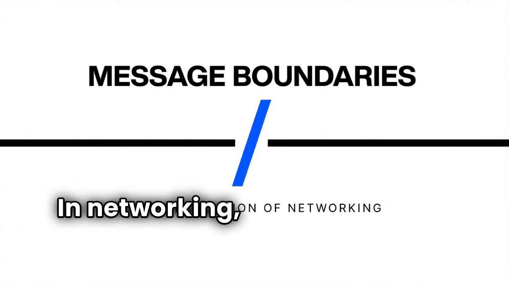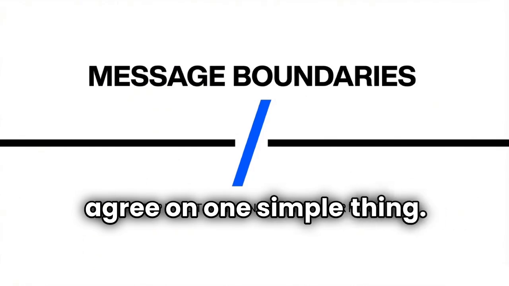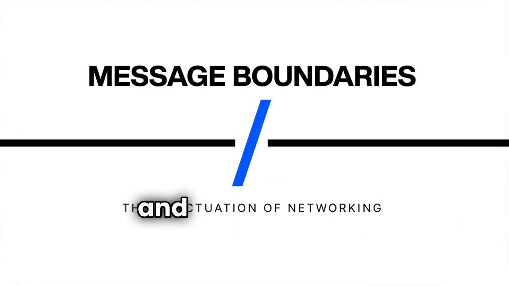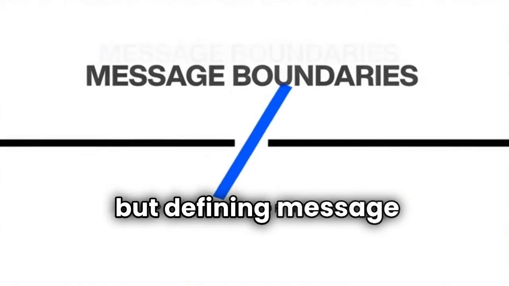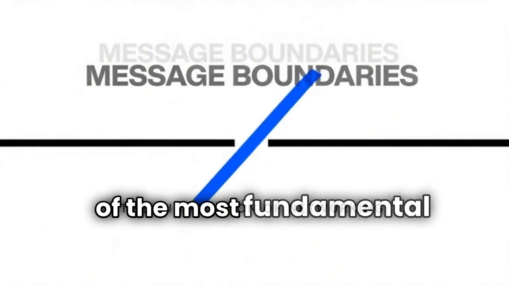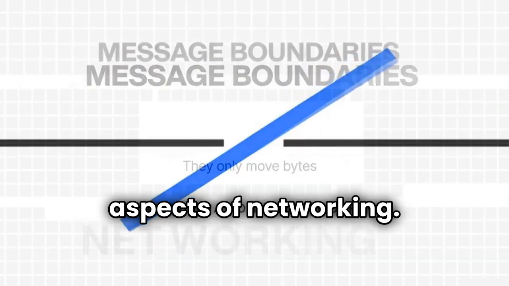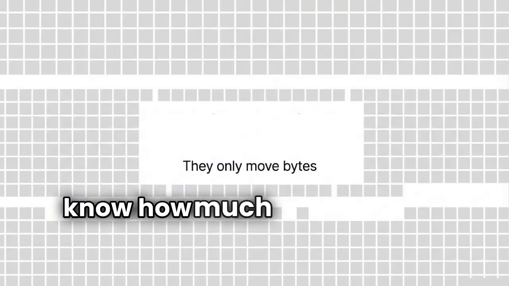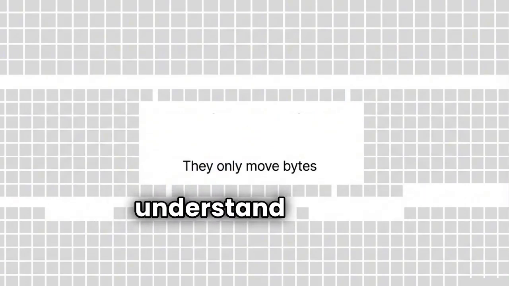In networking, communication only works when both sides agree on one simple thing: where a message begins and where it ends. This may sound obvious, but defining message boundaries is one of the most fundamental and most misunderstood aspects of networking. Networks do not magically know how much data belongs to a single message. They do not inherently understand intent.